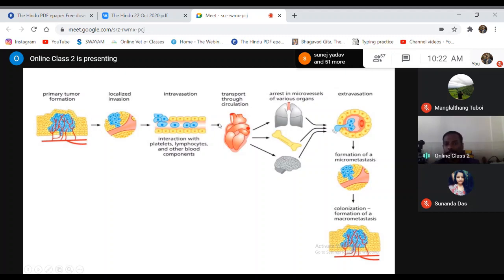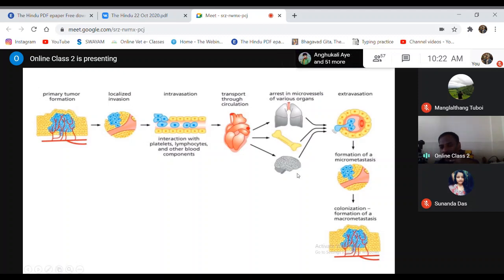So it enters into the blood circulation, and through the blood circulation it goes into the lungs, it can go to the bones, it can go to the brain, and from there it forms a secondary growth. This is actually the tumor in the liver, but these tumor cells go into the lungs and grow there, or go into the bone, or grow in the brain.